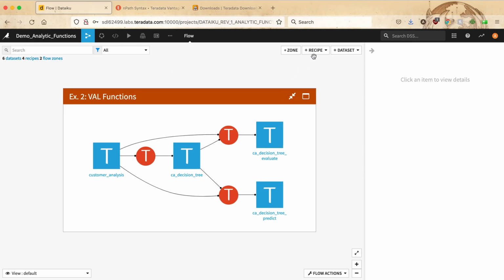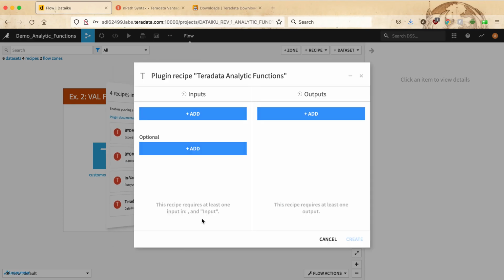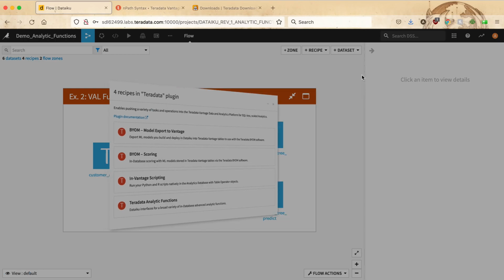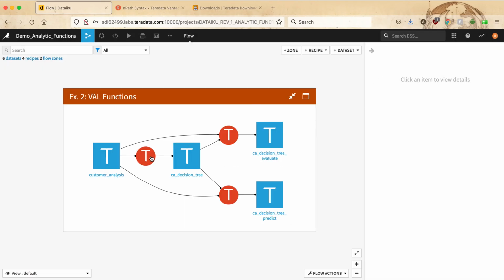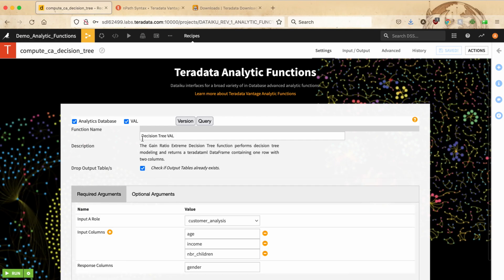We can start by clicking on the recipe button and invoking the Teradata plugin again, clicking on the Teradata Analytic Functions recipe and adding the customer dataset as input to the recipe. Once we make this connection, we can go into the recipe and specify that we would like to use the decision tree VAL function from the list of available functions.